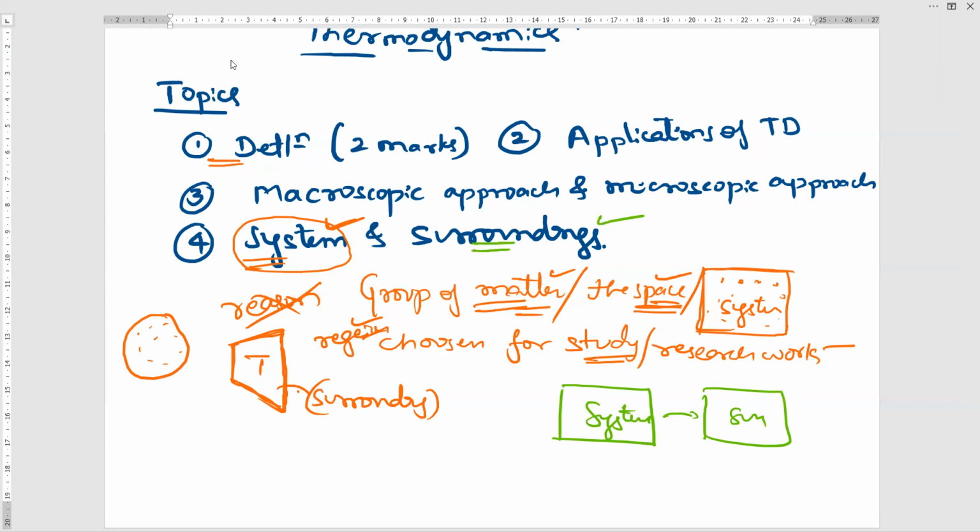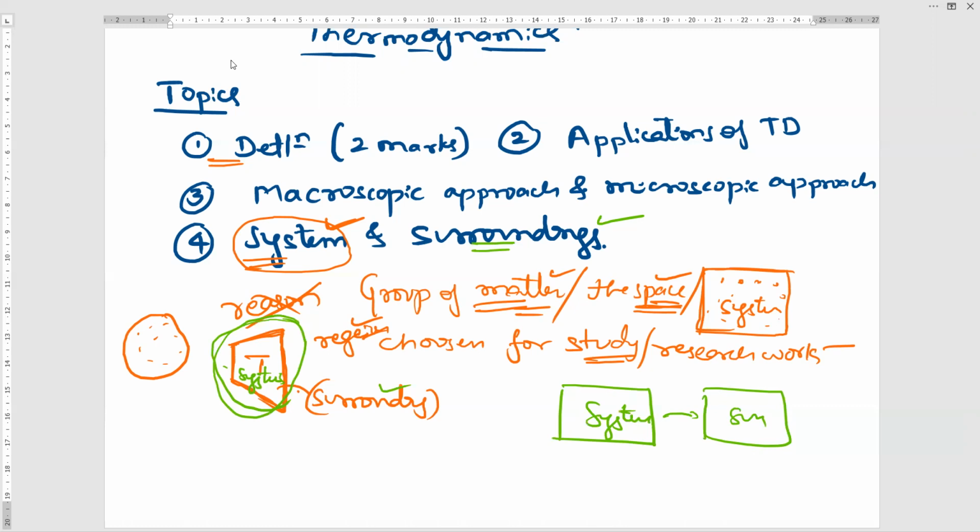Surrounding is nothing but anything outside the system. So this turbine is a system. Understood? What is the difference between system and surrounding? System is a group of matter which you have selected for your study or research work, and anything outside the system we will call surrounding.